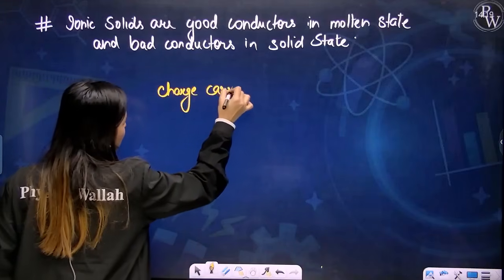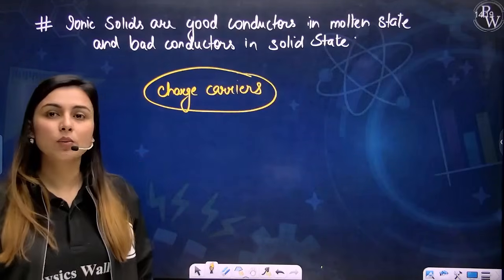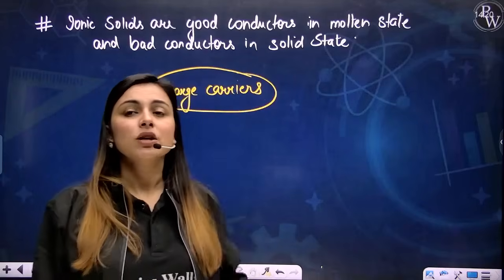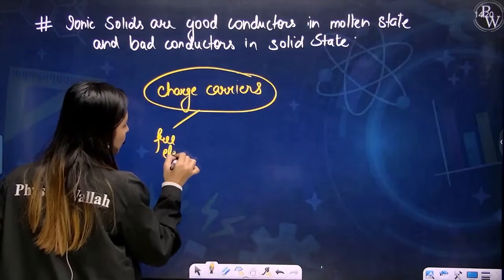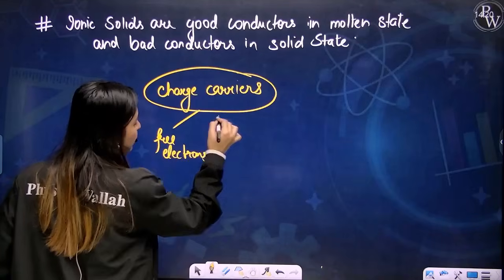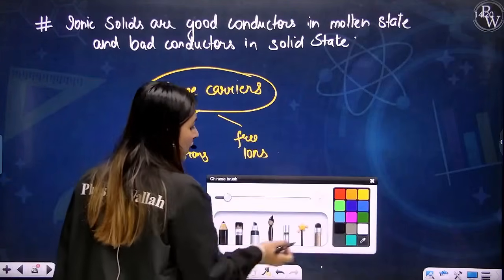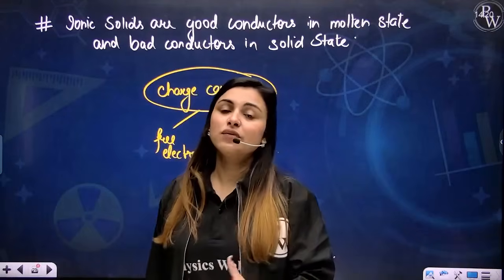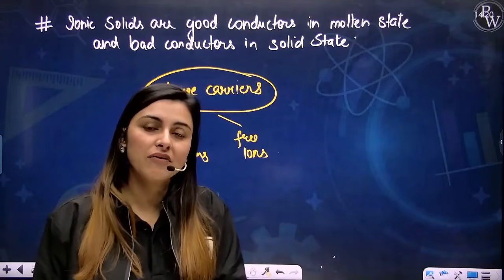you need charge carriers for that. If you have charge carriers, then a particular solid or a liquid will be conducting in nature. So what are the different types of charge carriers? Either you have free electrons or you have free ions. These are the two types of your charge carriers. So for a solid or a liquid to be conducting, it should have either free electrons or free ions.